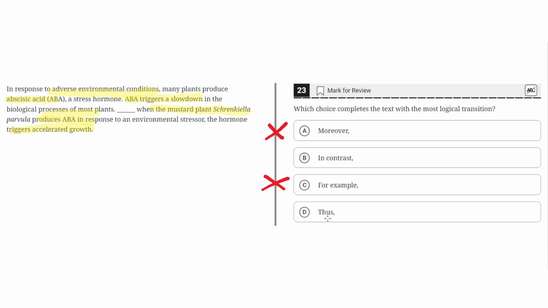D, thus. This is incorrect because thus implies that this third sentence is a logical conclusion of what was said earlier. But as before, this is not the case because the third sentence highlights a contrast to what was said earlier. So therefore, D is incorrect. And the correct answer is B.